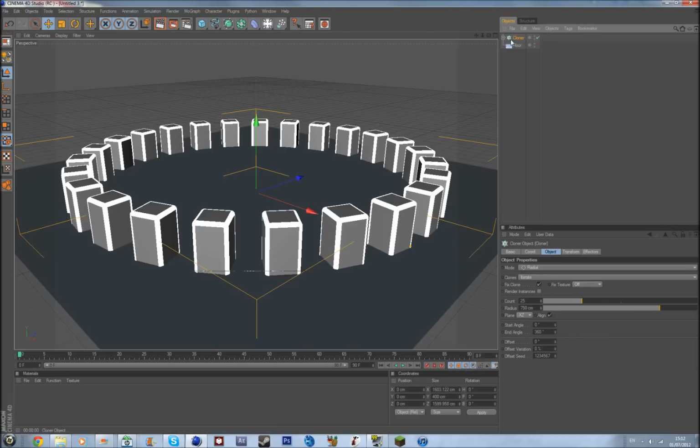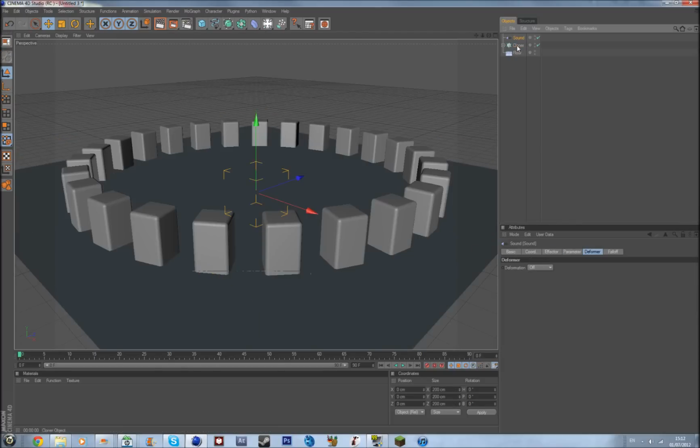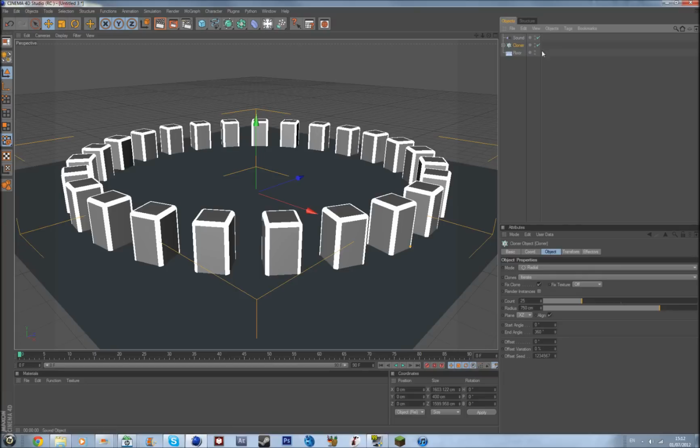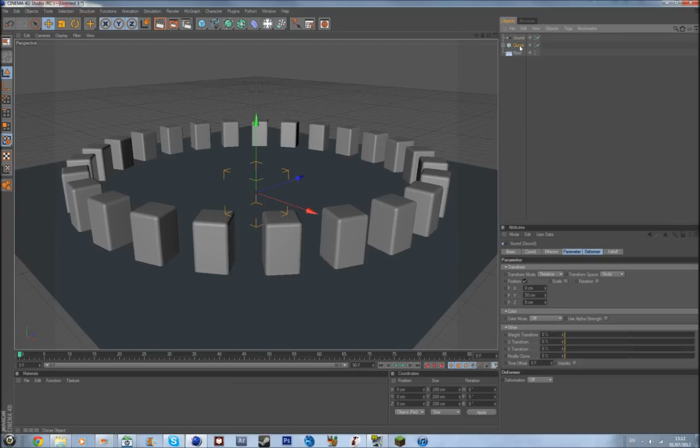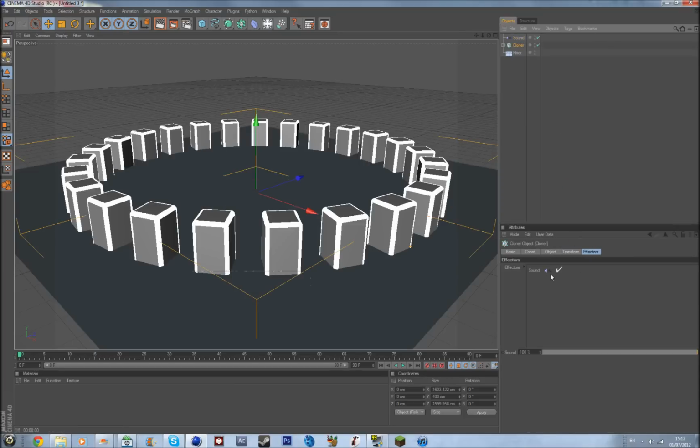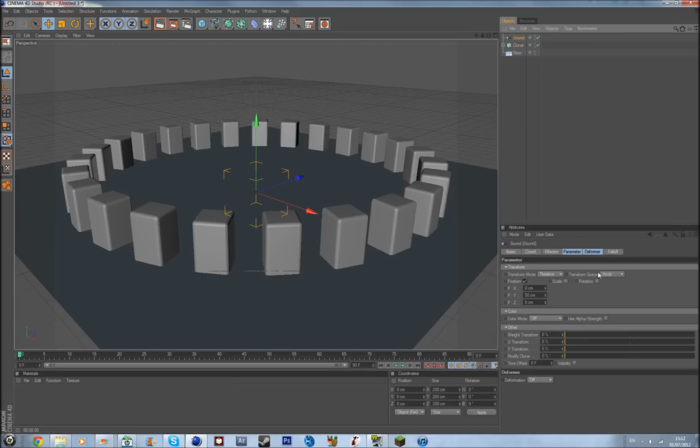So now click on the cloner, go to MoGraph, go to Effector, go to Sound, and go back into the cloner object and see where it says Effectors, click it, and if the sound effector isn't here, you want to drag the sound effector into it. That's basically all you have to do.